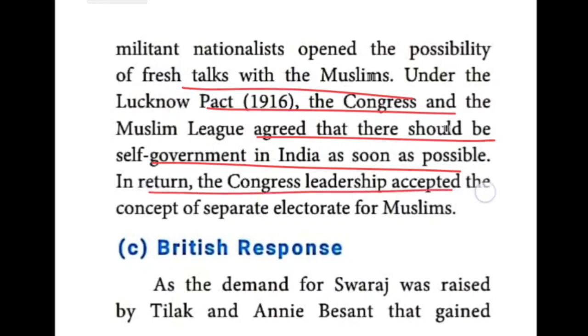In return, what did the Congress people do? They accepted the concept of the separate electorate, because the Muslims had asked for separate electorates. Okay, separate electorate, what is the meaning in the sense? A separate constituency. So the Congress people accepted the separate electorate for Muslims.